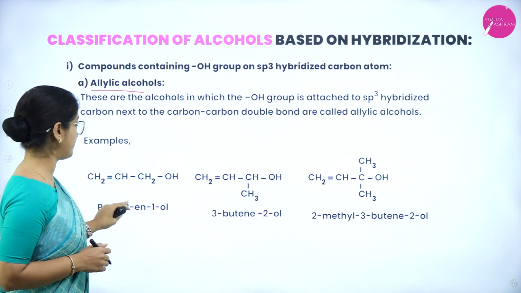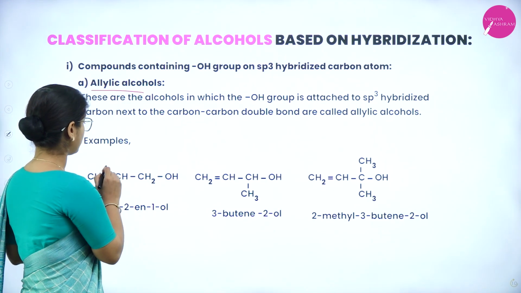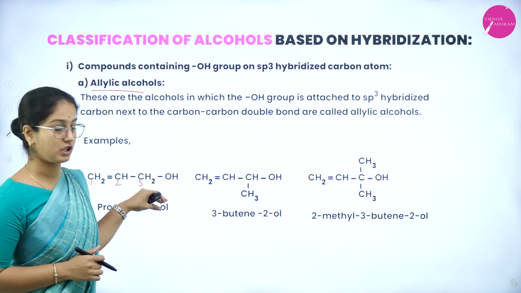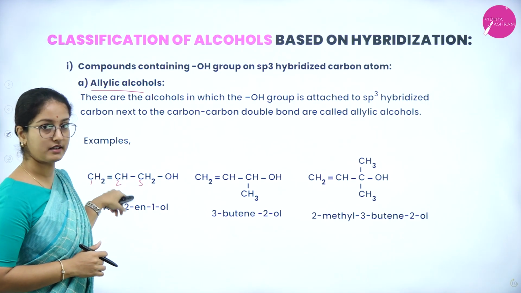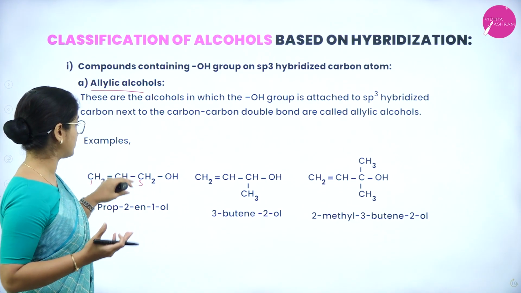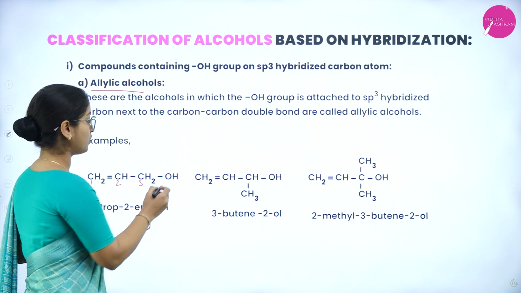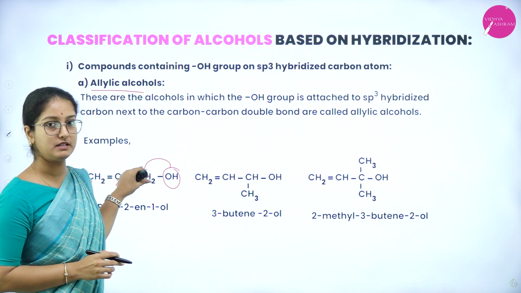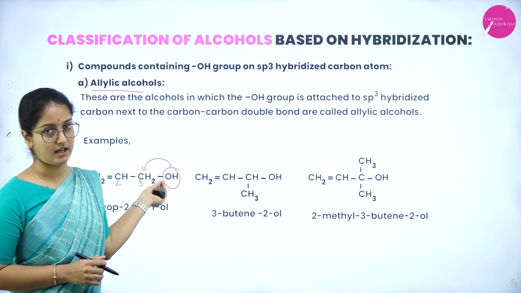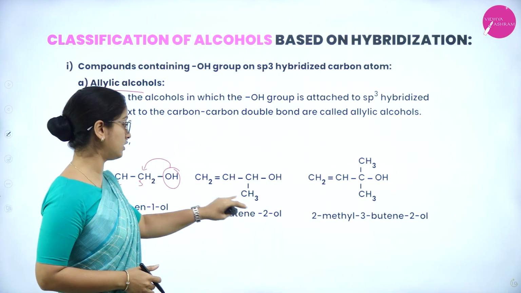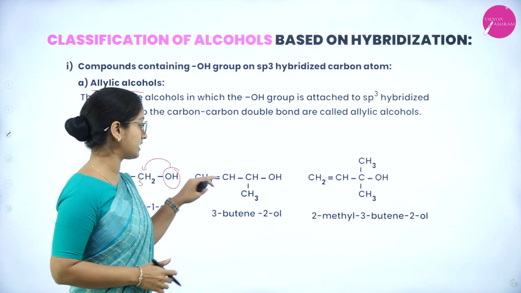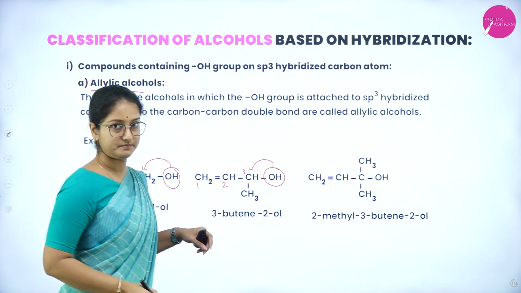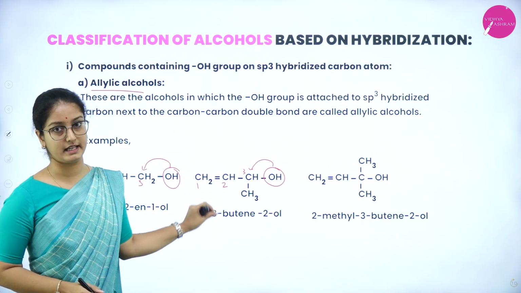So here we have an example, prop-2-en-1-ol. If we start to number, it is 1, 2, 3. So there are 3 carbon atoms in a long chain, and the double bond is between carbon 1 and carbon 2, and the adjacent atom to the carbon-carbon double bond is C3. So the OH group is attached to C3 here, which is adjacent to the carbon-carbon double bond, and therefore it belongs to allylic alcohol. Similarly with 3-buten-2-ol, here also the double bond is between carbon 1 and carbon 2, and therefore the OH group is attached to carbon 3. And therefore this is called allylic alcohol.